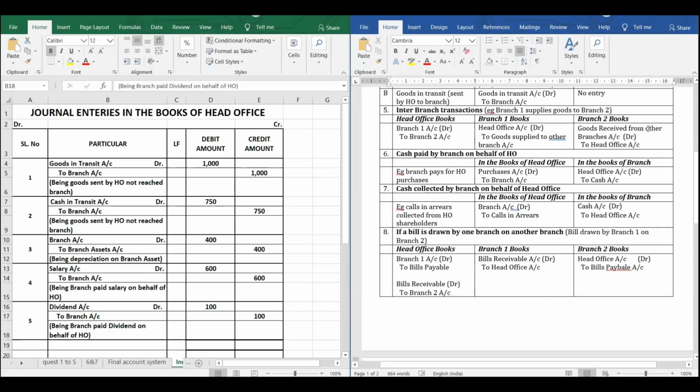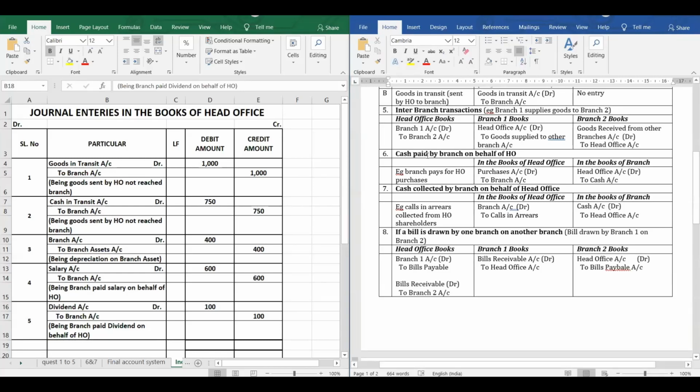So goods received from other branch account debit to head office account, because money is not paid and the head office has recorded the branch specifically. So it has to record it as goods received from branch, whichever the goods received from a specific branch, because the amount should be sent to the head office in the future.